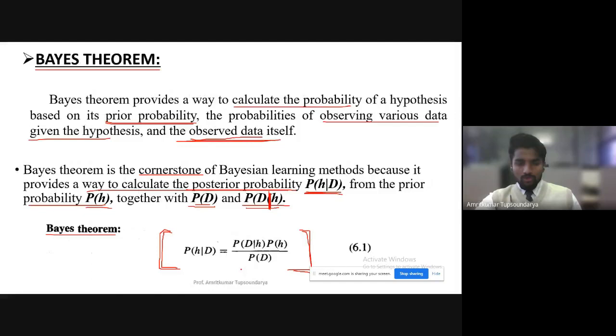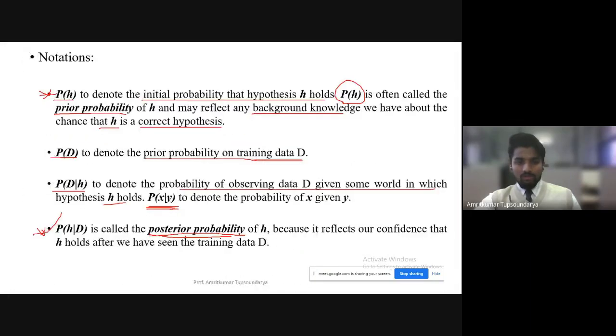Yeah, we are going to compute this P of H given D considering the other parameters here, right? So we cannot have this thing initially itself. We need to have this information available and then we compute it to finally calculate P of H given D. Whatever value we get is the posterior probability, and it reflects our confidence that the hypothesis H holds after we have seen the training data set, only after we have processed that training data set.